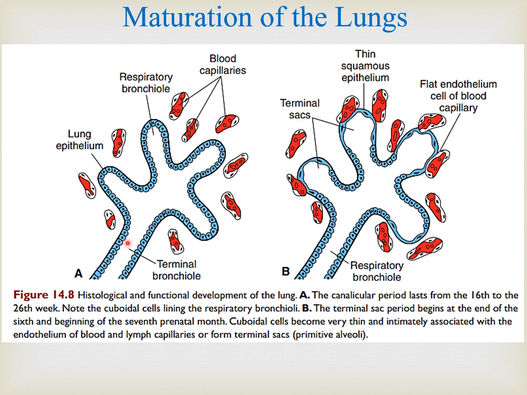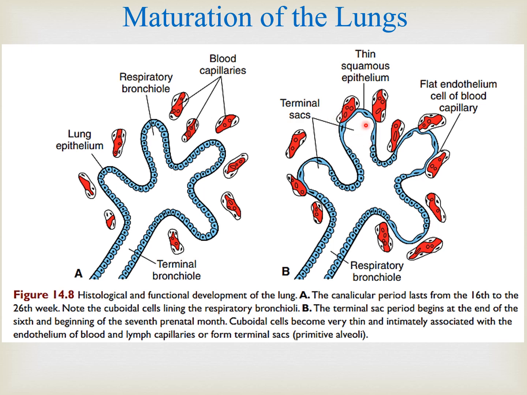So here we can see the diagram which is showing the terminal bronchiole dividing into respiratory bronchioles. You can see here that this is 16 to 26 weeks of intrauterine life, when blood vessels have close contact with the respiratory bronchioles. As development takes place further, the terminal sac period begins at the end of the 6th and beginning of the 7th prenatal month, and the squamous epithelial cells have close contact with the blood.